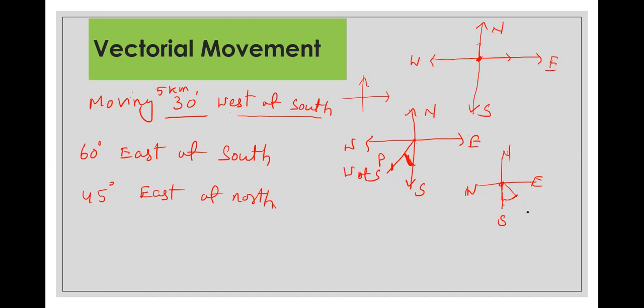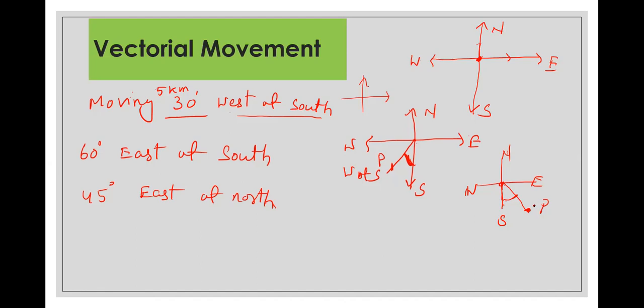Now how much you have to go? Suppose this is the point. So your movement is like this. If you are traveling 40 kilometers at 60-degree east of south, then you are heading towards south, then make 60-degree here, then you arrive at this point. So this is your east of south.